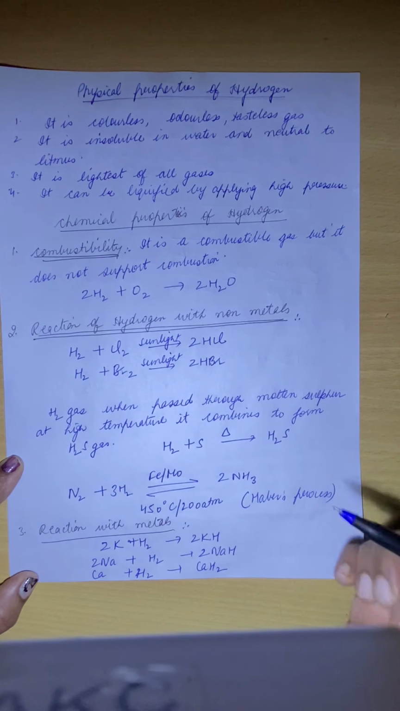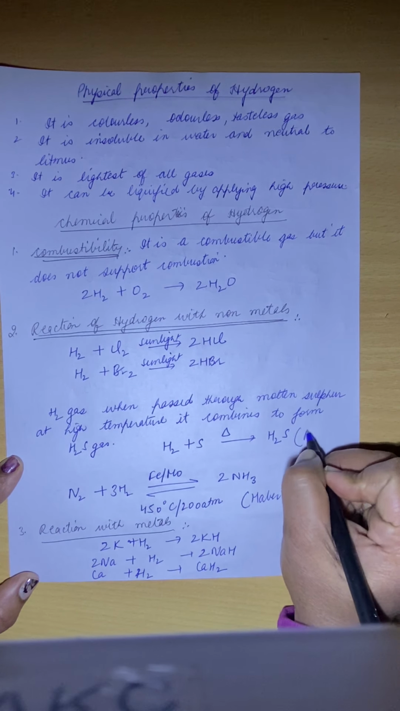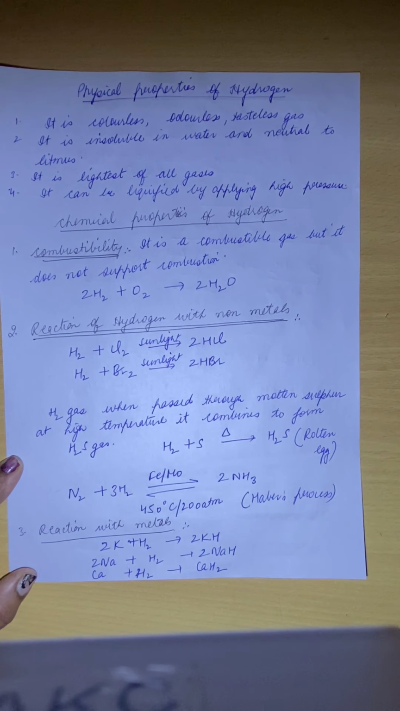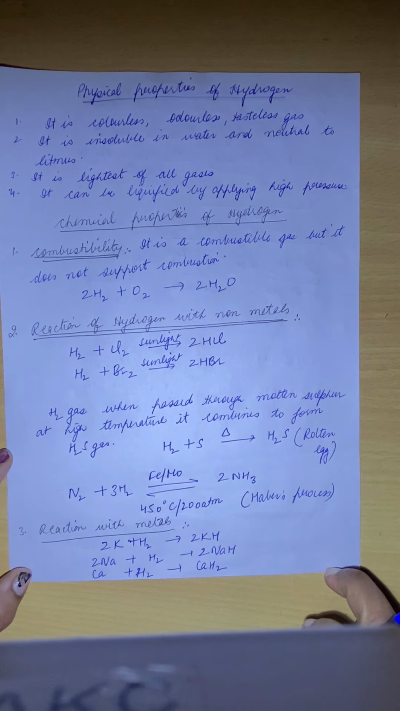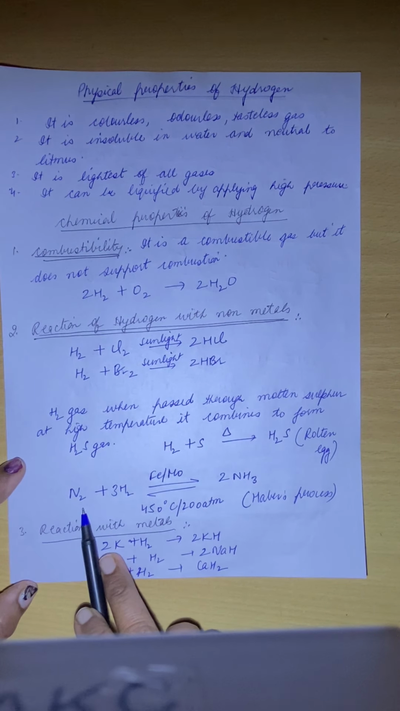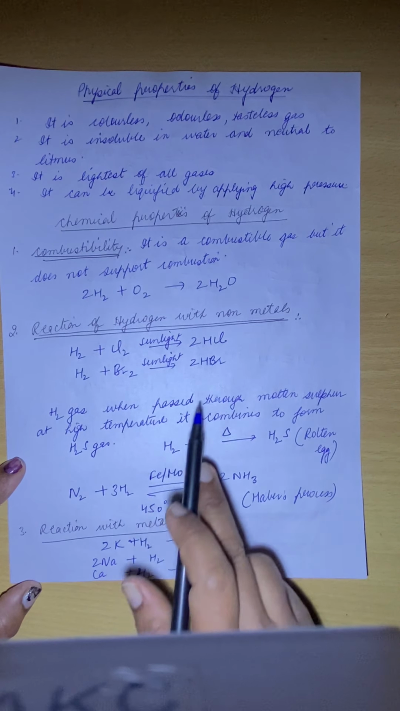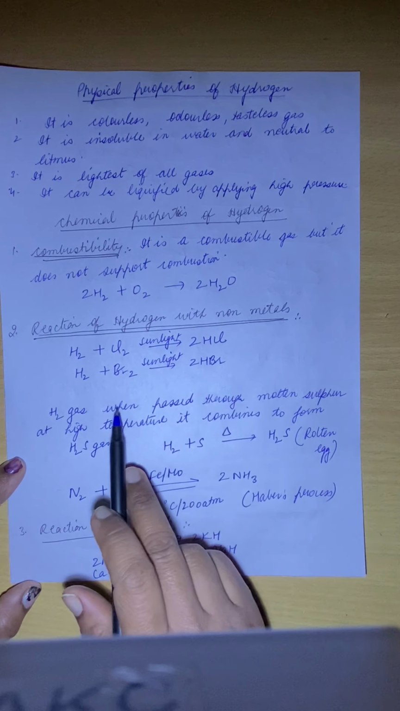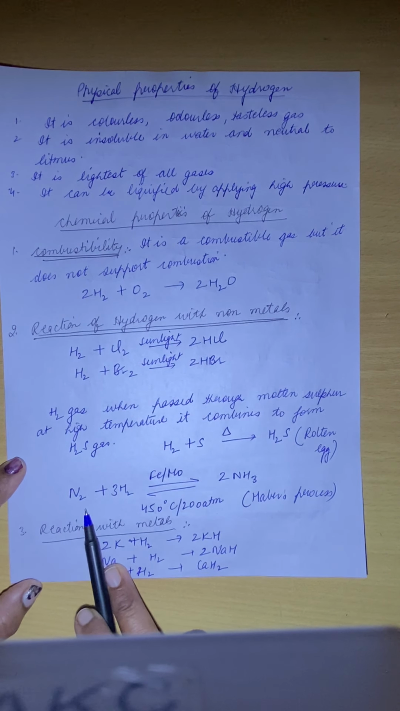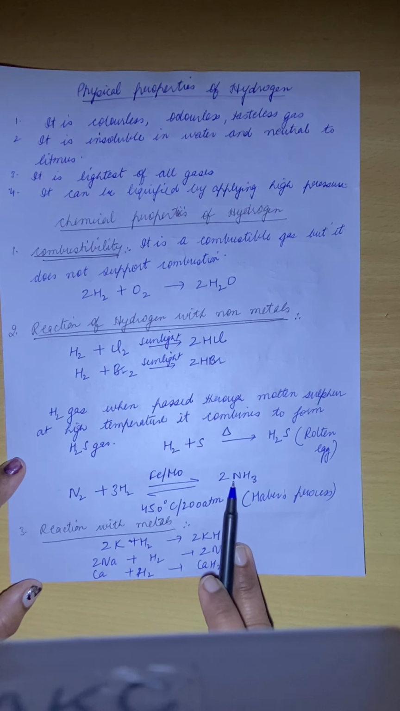And I told you its smell is rotten egg smell, that we have done in the analytical chemistry chapter, right? So next, as we are showing its reaction with non-metals, first it reacted with chlorine, then bromine, now it is reacting with nitrogen. Hydrogen reacts with nitrogen and it forms ammonia.